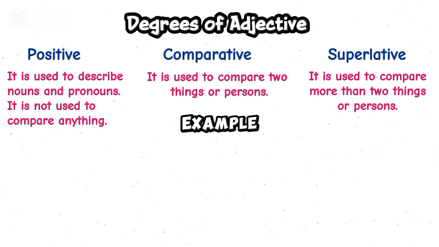For example, Ali is a tall boy. Here tall is an adjective. It is just describing Ali. We are not comparing Ali with any other person. So it is the positive degree of adjective.